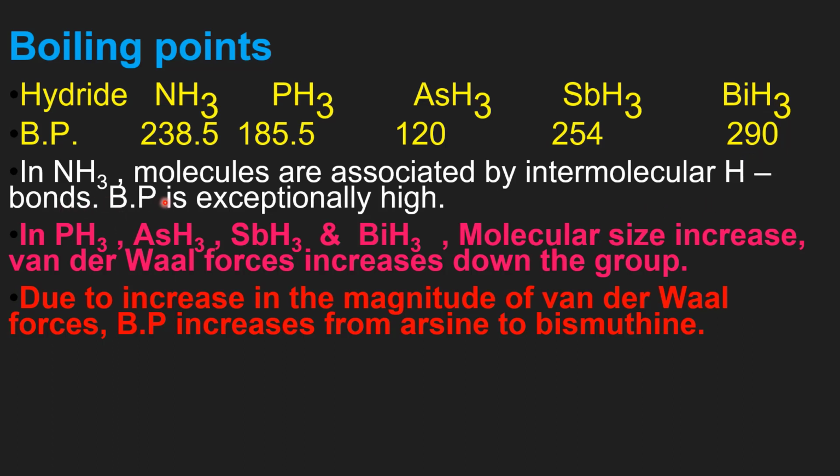In ammonia, molecules are associated by intermolecular hydrogen bonds. As we know, the hydrogen bond increases the boiling point of any substance. In phosphine, arsine, stibine, and bismuthine, the molecular size increases. As the molecular size increases, van der Waals forces also increase down the group. The increase in van der Waals forces increases the boiling points from arsine to bismuthine.